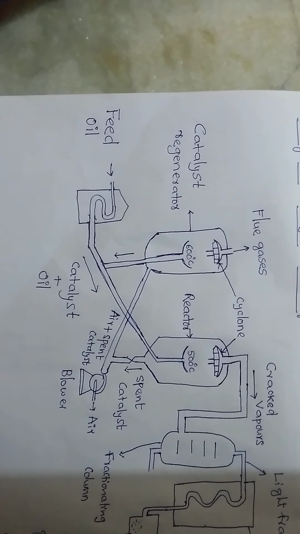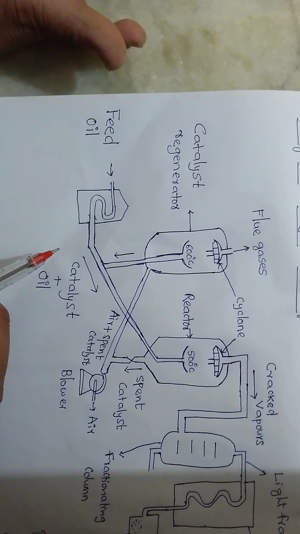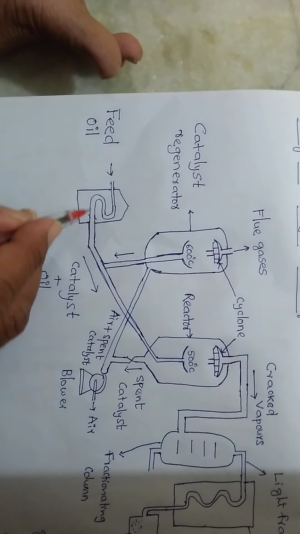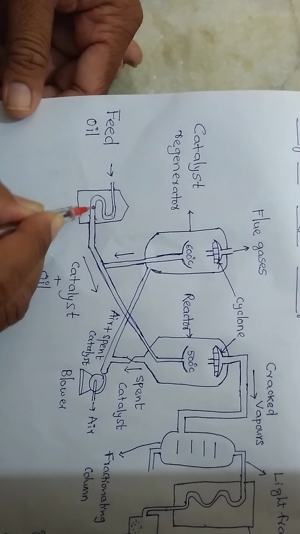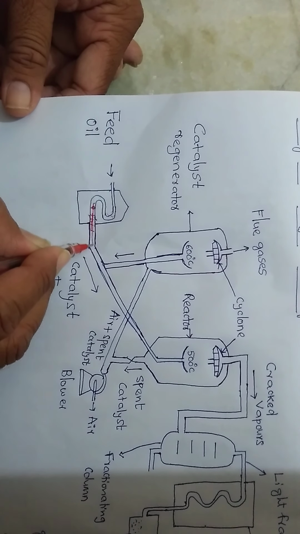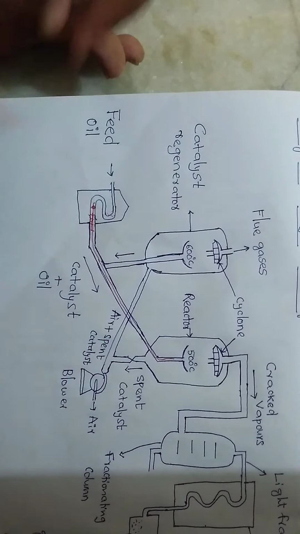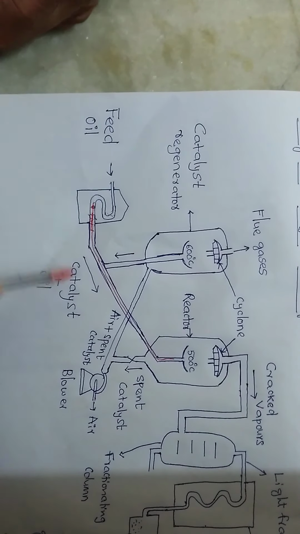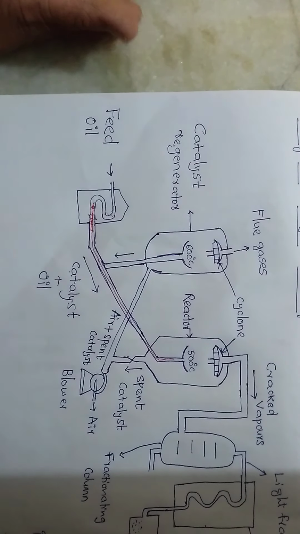Next, coming to our story. The catalyst crushed into powder is mixed with the feed oil. The catalyst powder and heavy oil are mixed, and this mixture is then forced into the reactor. I have given the direction: catalyst plus oil. These are initially sent into the reactor.